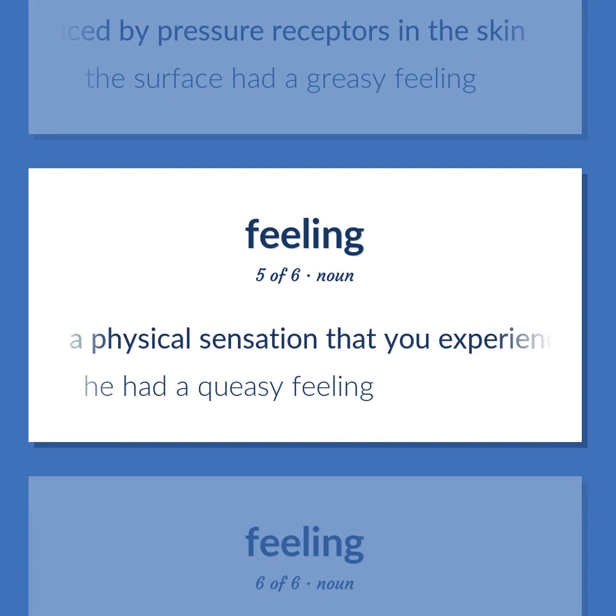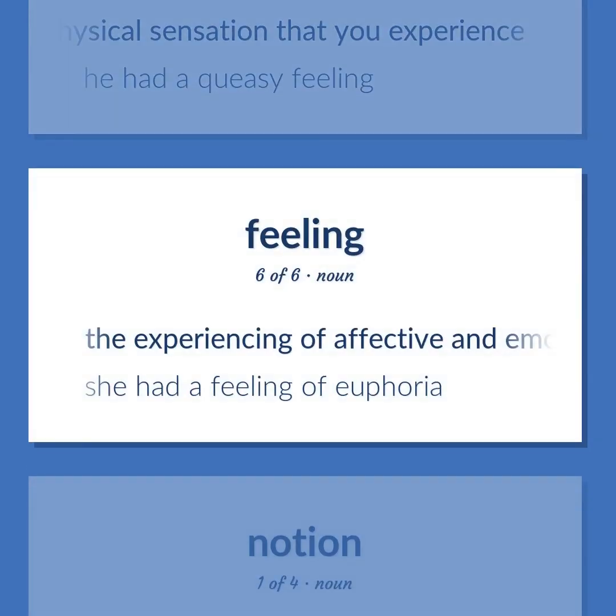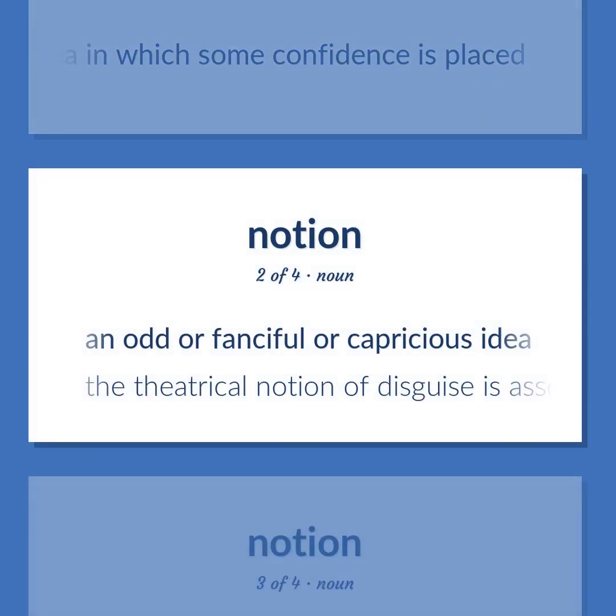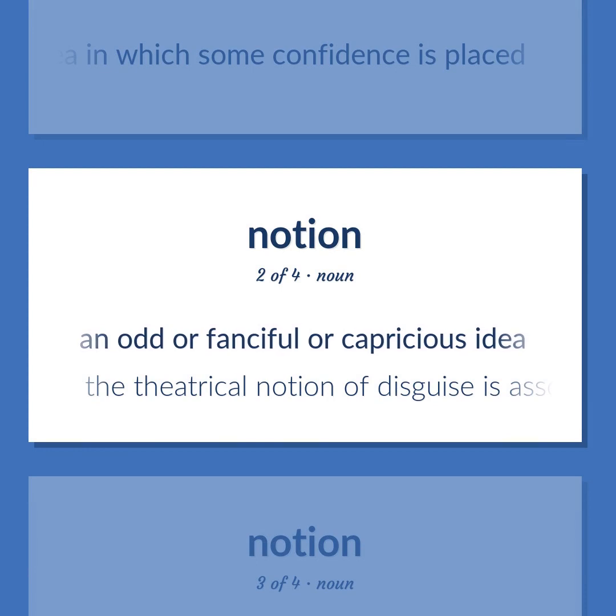A physical sensation that you experience. He had a queasy feeling. The experiencing of affective and emotional states. She had a feeling of euphoria. A vague idea in which some confidence is placed. An odd or fanciful or capricious idea. The theatrical notion of disguise is associated with disaster in his stories.